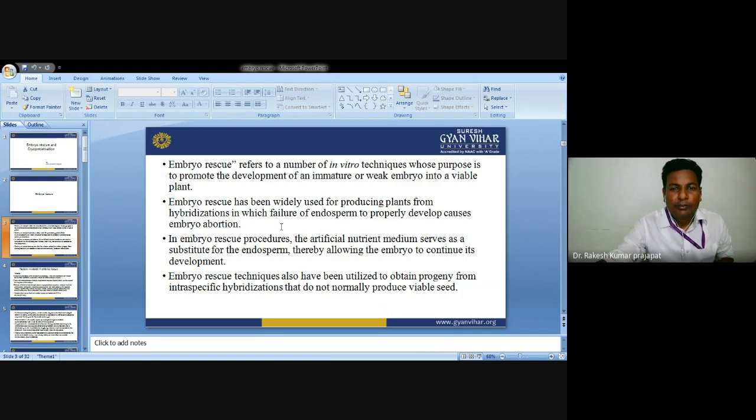Embryo rescue techniques have also been utilized to obtain progeny from intraspecific hybridizations that do not normally produce viable seed. In such cases the hybridizations are not able to produce viable seeds, so at that time we use embryo rescue.